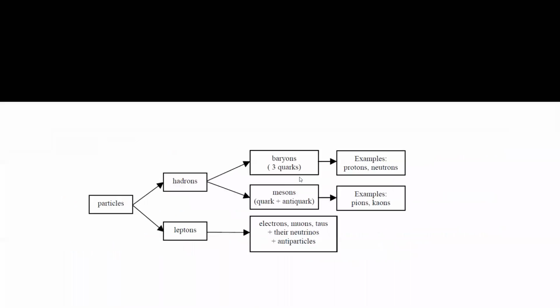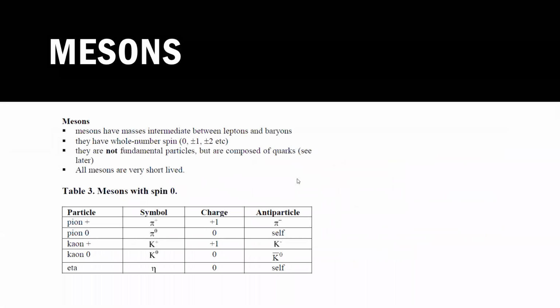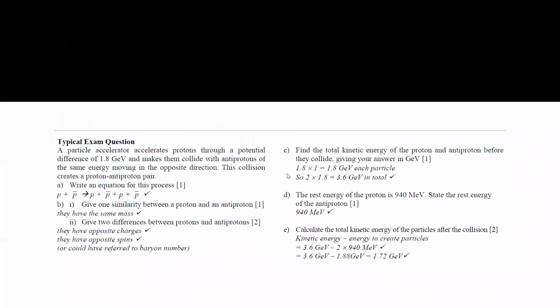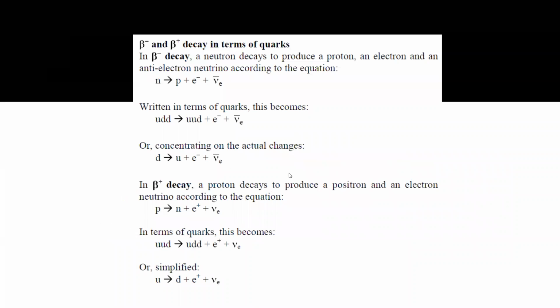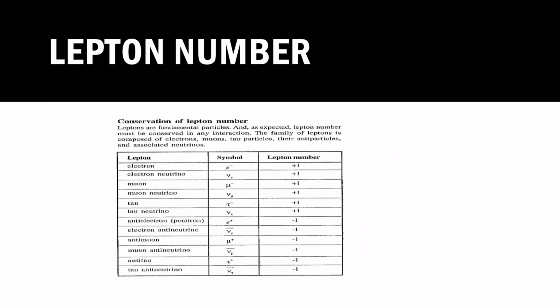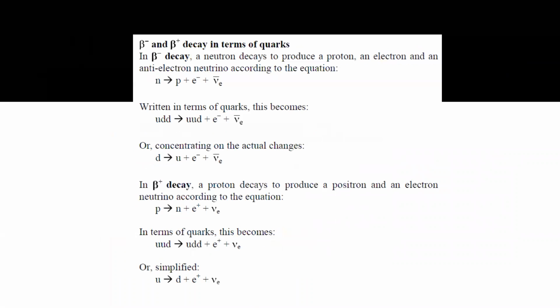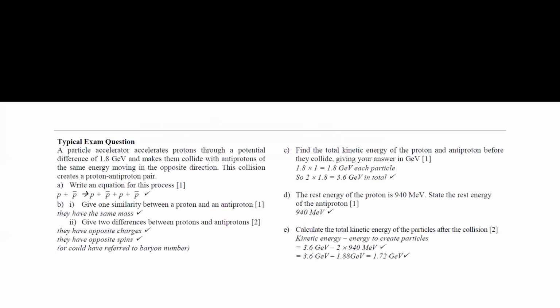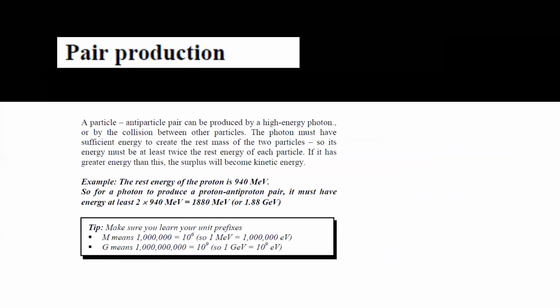Then the conservation we will discuss next class, but I want you to memorize these particles as well as their charges. The important thing is to know their charges as well as the symbol for each particle, because the other topic is related to identifying whether the reactions will occur. So we will discuss once you learn these topics. Next week we'll discuss particle interactions as well as questions from electrostatics.